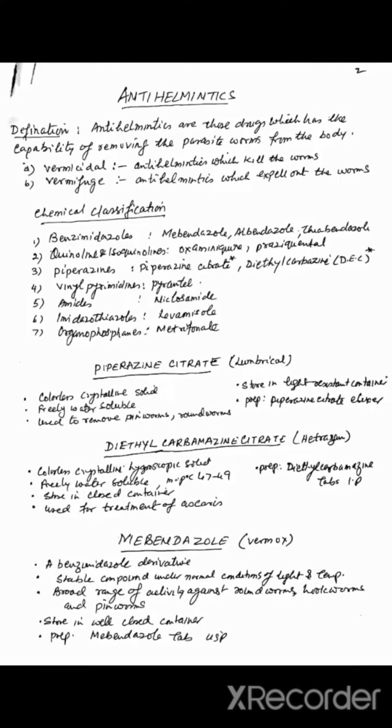We study about antihelminthics. So what are antihelminthics? Antihelminthics are those drugs which have the capacity of removing the parasitic worms from the body. They act as vermicidal: those antihelminthics which kill the worms. If the antihelminthic kills the worm, it is known as vermicidal. And vermifuge means those antihelminthics which expel out the worms. If an antihelminthic expels the worms from the body, it is known as vermifuge.